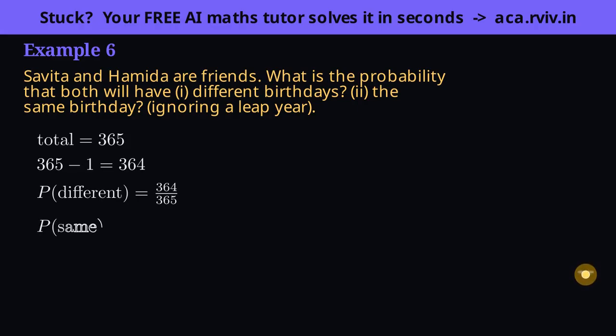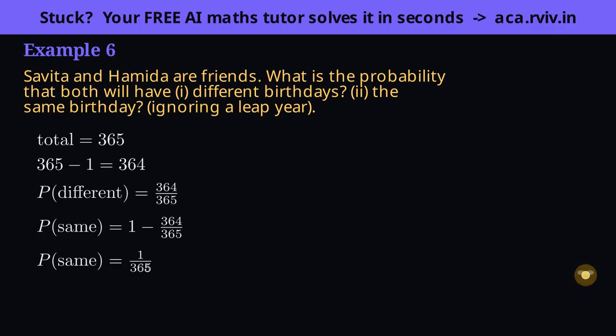Rather than counting matching days directly, notice same is the exact opposite of different, so it's just 1 minus what we found. 1 is 365 over 365, so subtracting 364 over 365 leaves a single day, 1 over 365. Tiny, as you'd